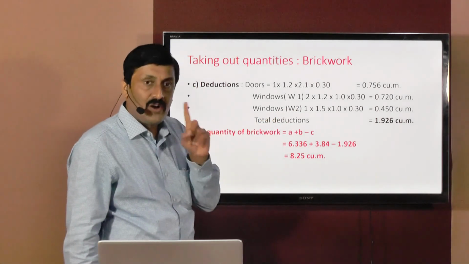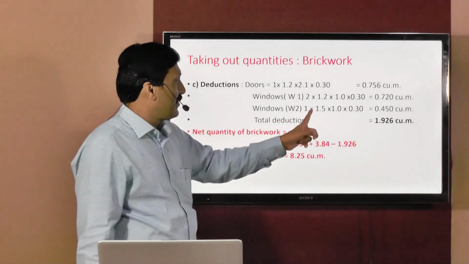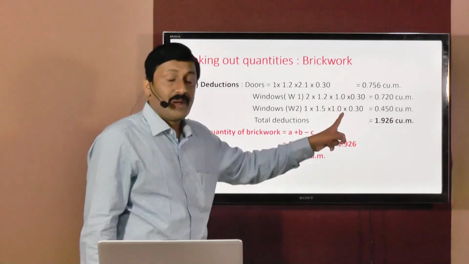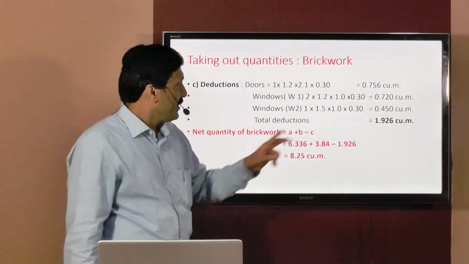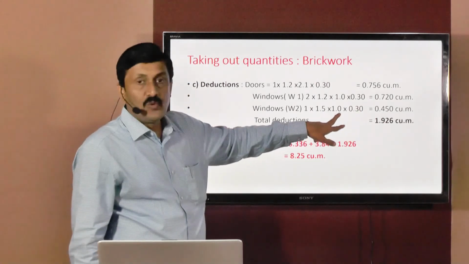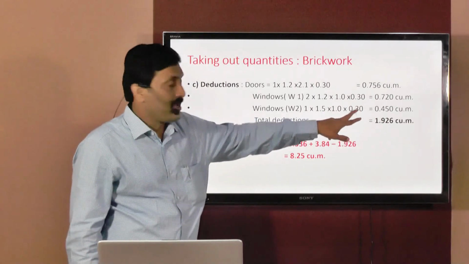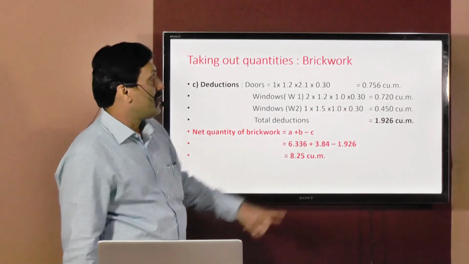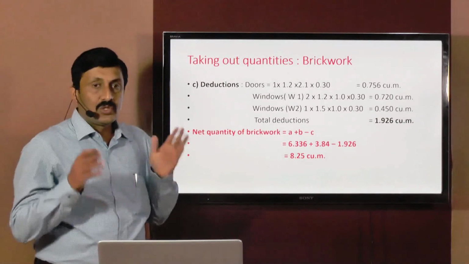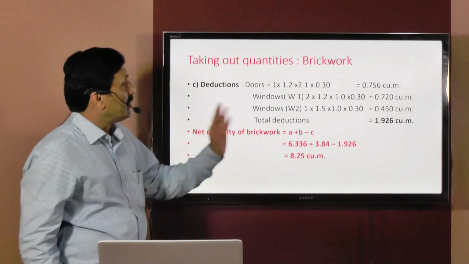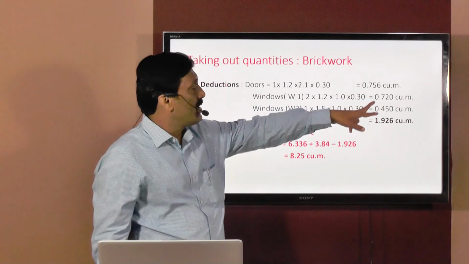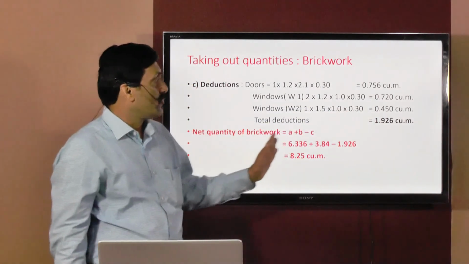Now we'll consider window W2. There is only one window of W2; it is a separate window because the dimensions are different. W1 is 1.2 by 1 meters, W2 is 1.5 by 1 meter, but W2 is only 1. So the volume of deduction for window W2 will be 1.5 into 1 into the wall thickness 0.3, and there is only one window, so multiplied by 1, and this gives you 0.450 cubic meters. So total deductions will be equal to deduction for door plus deduction for window W1 plus deduction for window W2, that is equal to 1.926.